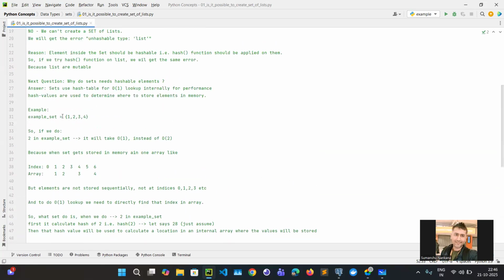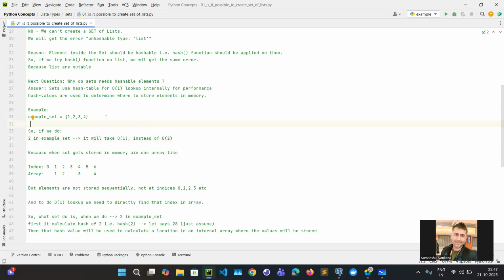As an example, if you have a set 1 2 3 4, and I have to check whether my integer 2 is in the example set, is it going to check element by element? Is it going to check this element first, then this element, then this element? The answer is no. It is directly going to check this element and return true. Basically, it takes one operation instead of two, so O(1).